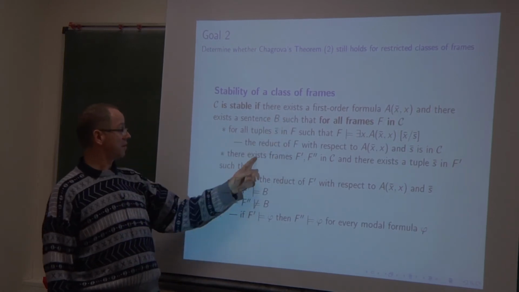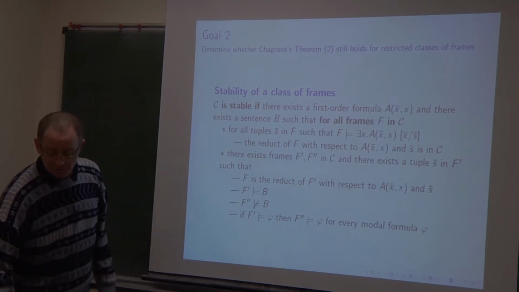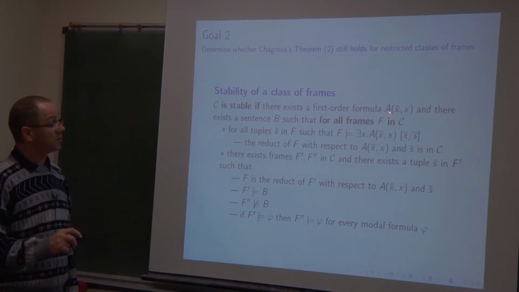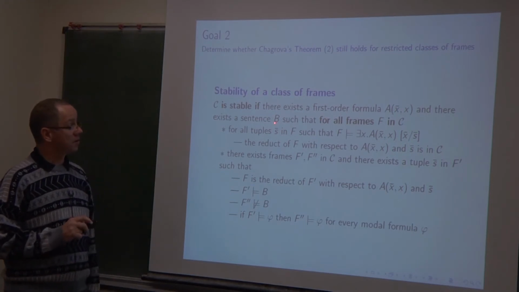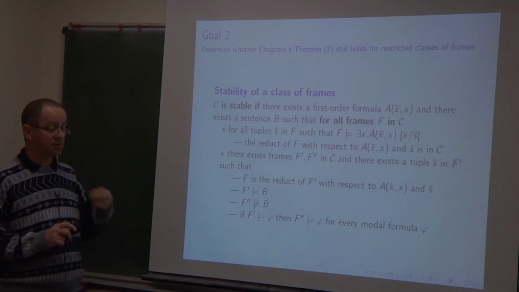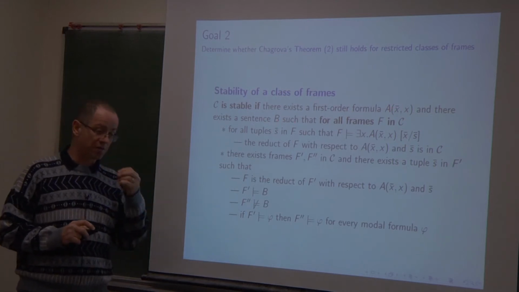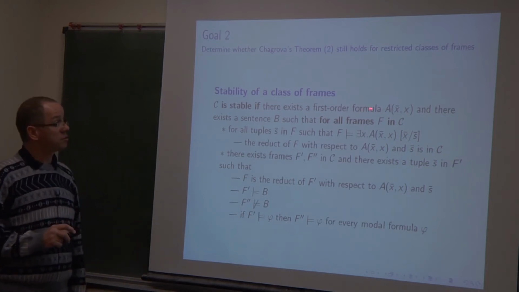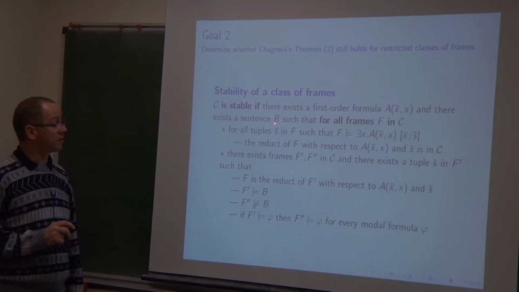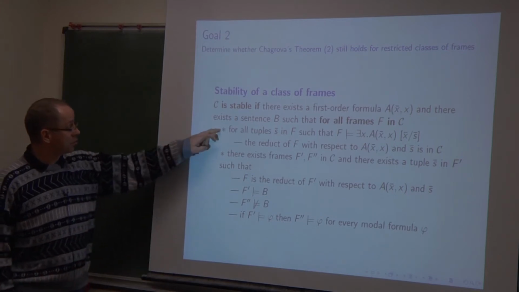There should exist a first order formula A with some tuple of free variables and one free variable x, and there should exist a sentence B. Remember that A and B belong to our first order language based on equality and a binary predicate. So there should exist such a formula A and sentence B, such that for every frame F in the class, there are two conditions.